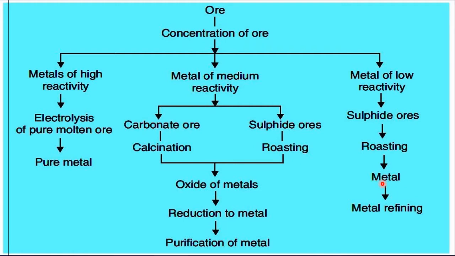The reason is that, as you have already studied in chemical properties, the metals which are in the lower position of the reactivity series don't readily react and combine with oxygen. So after getting the metal, we refine it. Refining means we are trying to remove any remaining impurities present in it, so that we make the metal 99.9% pure. So this is the classification of metallurgy, how metallurgy is conducted depending upon the position of the metal in the reactivity series.